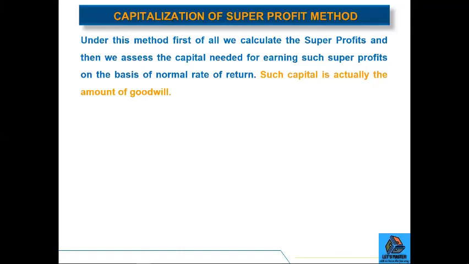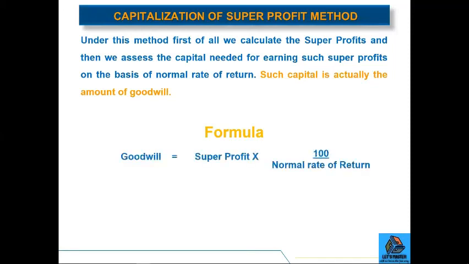Now, the last one, capitalization of super profit method. In this method, first of all, we calculate the super profits and then we assess the capital needed for earning such super profits on the basis of normal rate of return. Such capital is actually the amount of goodwill. And the formula for calculation is goodwill is equal to super profit multiplied by 100 divided by normal rate of return.